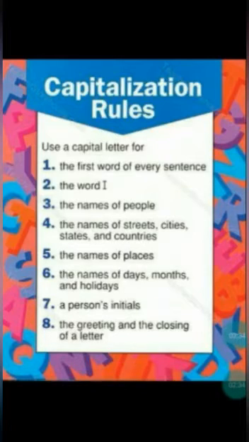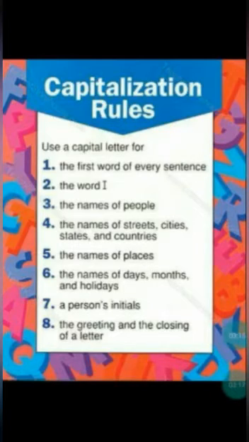Next, the names of people, the names of streets, cities, states, and countries, the names of places. All these we have already learned in proper nouns, children, right? The name of a person will be written in capital. The first letter of the name will be written as a capital letter. In the same way, for the names of any place, it can be street names, city names, state names, country names, any kind of place name, we should write the first letter as a capital letter, children.